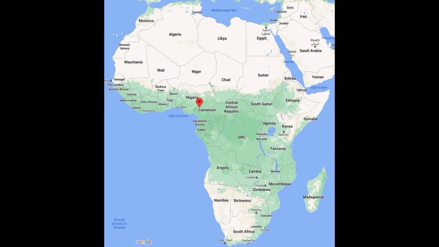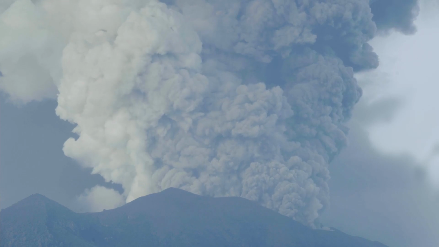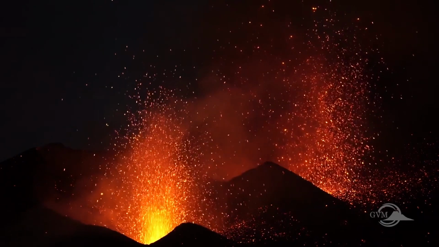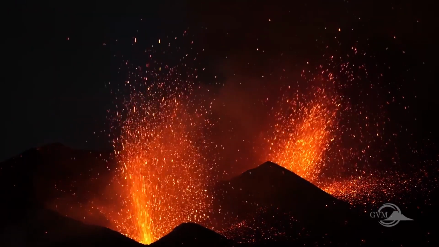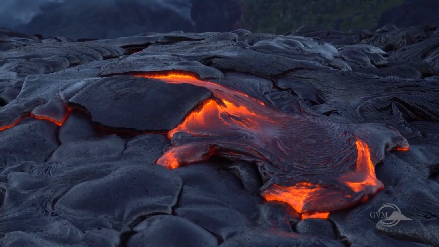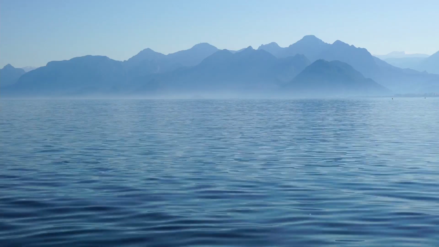On the 21st of August 1986, in northwest Cameroon, an eruption killed 1,746 people. When you picture a deadly eruption, do you imagine a volcano blowing its top, bellowing ash into the sky? Or maybe a stream of lava flowing down the flank of a volcano? Well, these 1,700 people weren't killed by ash or lava. They suffocated in a cloud of gas. And they weren't killed by a volcano, they were killed by a lake.